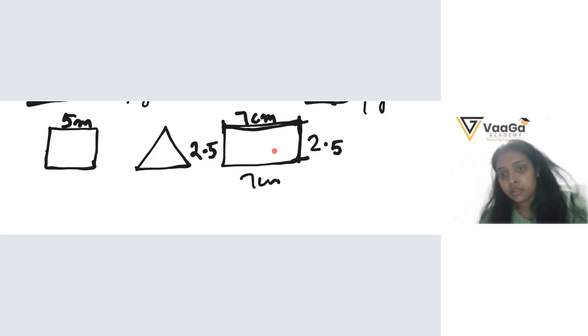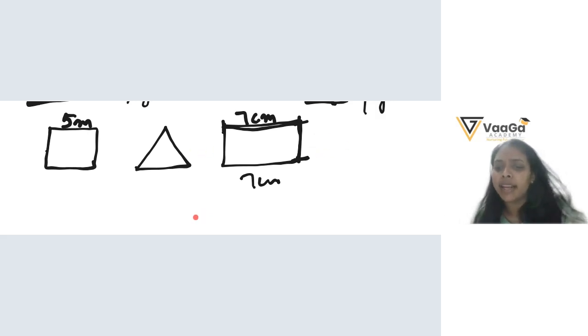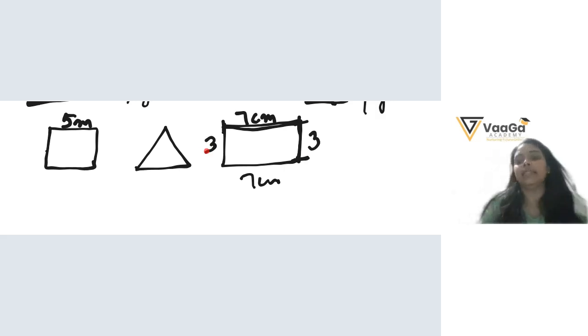Do you know the addition? Yes, I know addition. Okay, add all the sides for me. But wait, can I add 2 plus 5? No. So let's take it as 3, because you don't know decimals, right? No, it's okay, no problem. Let's take this as 3. Now add all of these and tell me the answer.